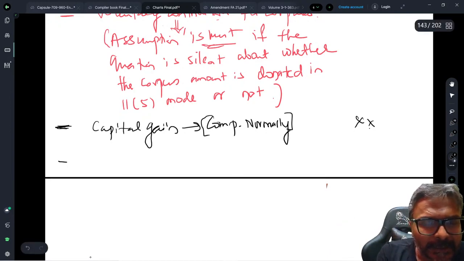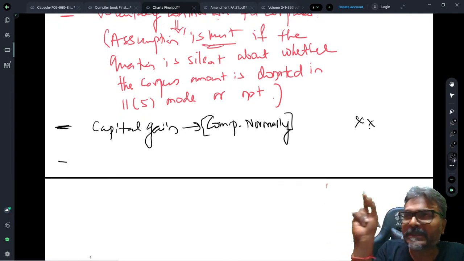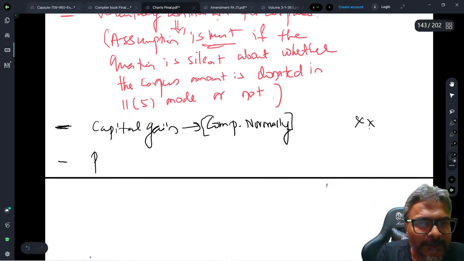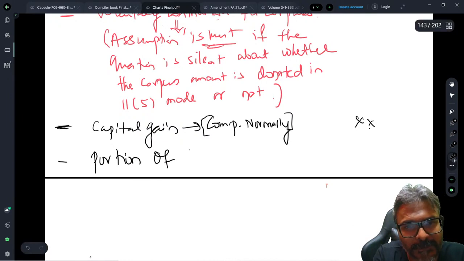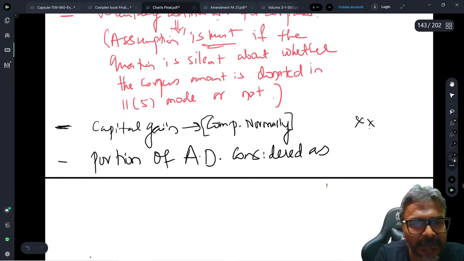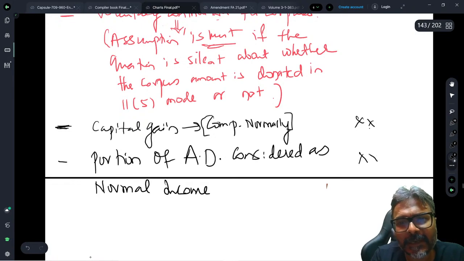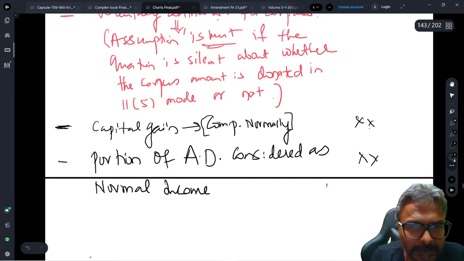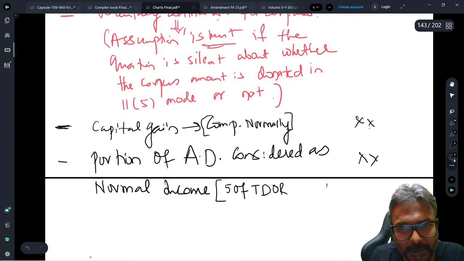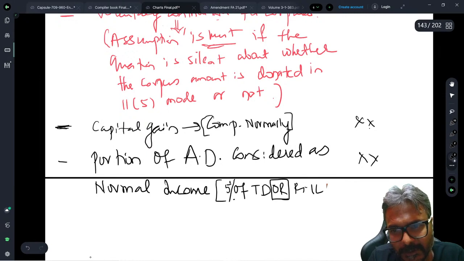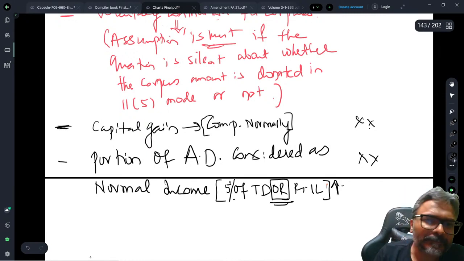Next one is about the portion of the anonymous donation which is considered as the normal income. Portion of the anonymous donation, AD, is considered as normal income. Now, how much portion is considered as a normal income? It is higher of 5% of the total donation, or rupees 1 lakh, whichever is higher. Now be careful, here also people make a mistake. 5% of total donation or rupees 1 lakh, whichever is higher.